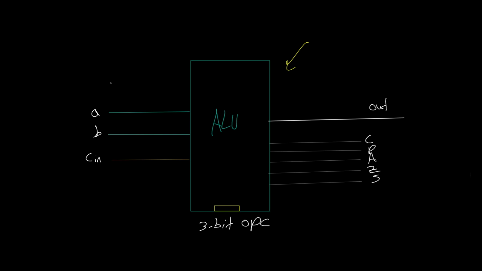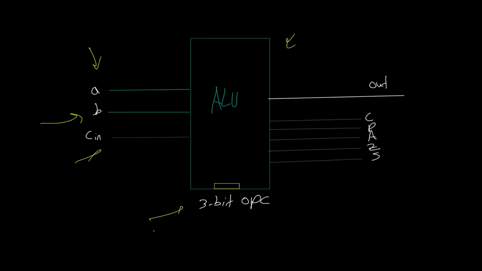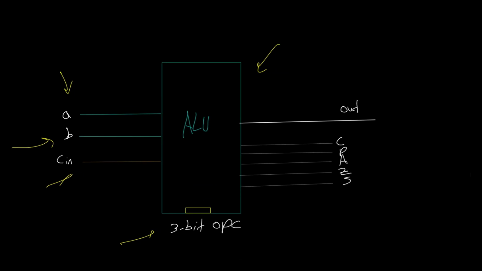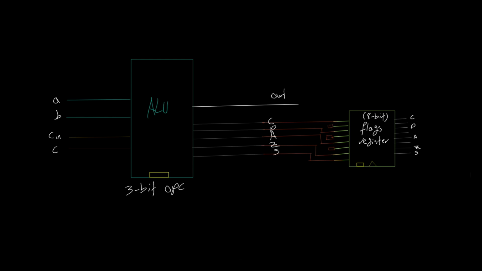The ALU takes an 8-bit input called A, which comes from the A register, another 8-bit input called B, which comes from the temp register. We have this Cin and these 3-bit opcode, which specify together whether we have addition, subtraction, not, and all the other things. But the important part is this, and this would have the result, the out. But the important part are these 5 wires: carry bit, parity bit, auxiliary, Z, and sign. How would we use them?